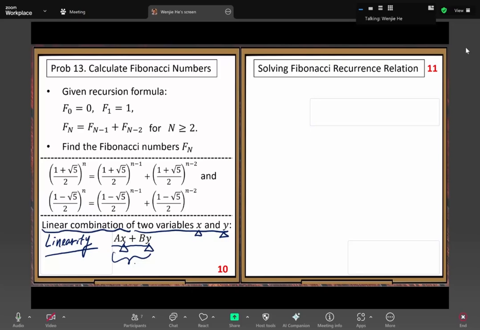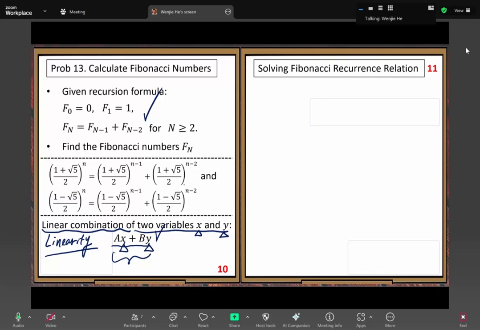Here, our x is our T1 solution. Our T1 solution satisfies this original recurrence relation. Our T2 solution also satisfies the original equation. Then our linear combination, A times T1 solution plus B times T2 solution, also satisfies the original linear recurrence relation. That's the linearity property, because our recurrence relation is a linear recurrence relation, and a linear recurrence relation should have the linearity property.